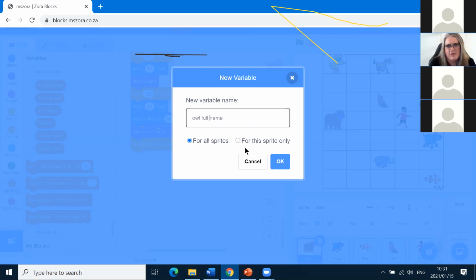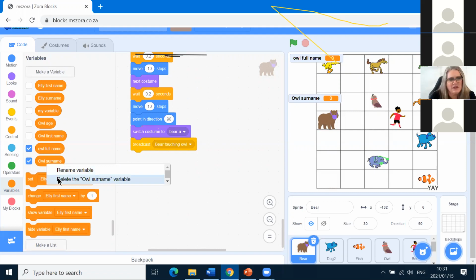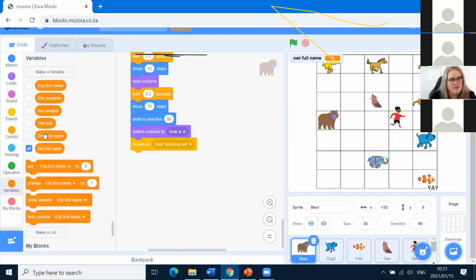Okay, right. For all sprites, we'll just leave it for all sprites. So our full name. I see I've got our surname there, which I don't want anymore. So how do I delete that? I'll right click it and click delete. Then our first name, right click it and then click delete.